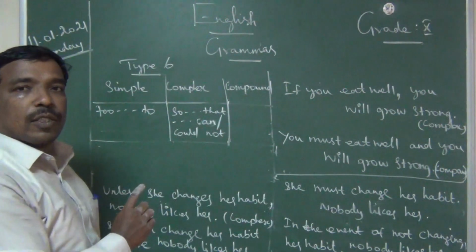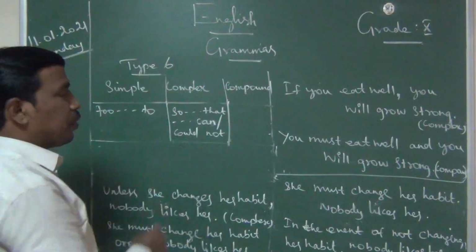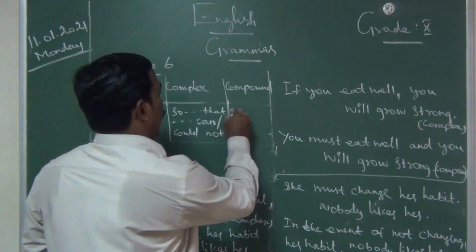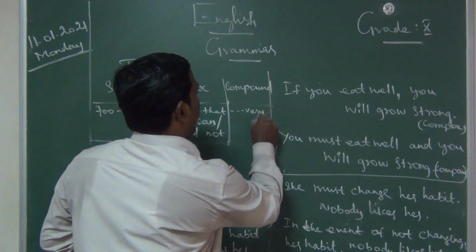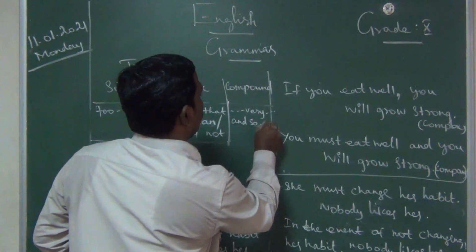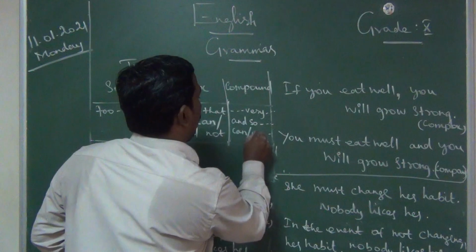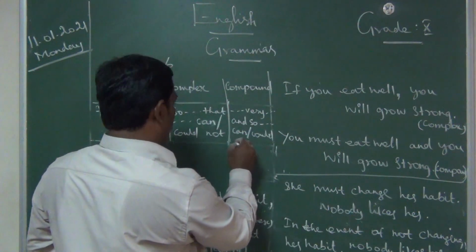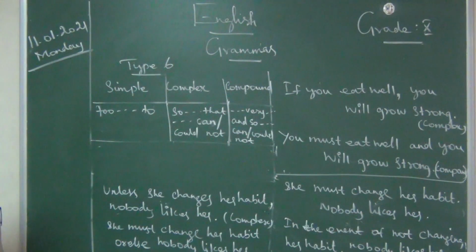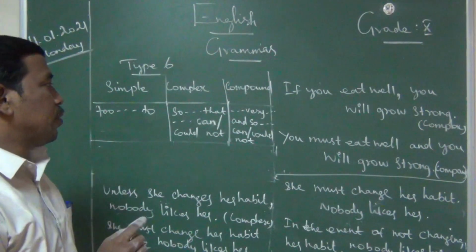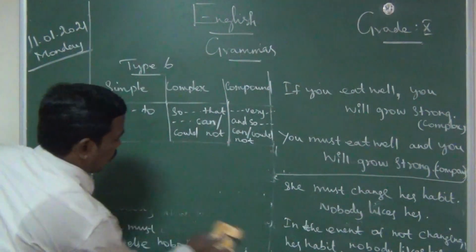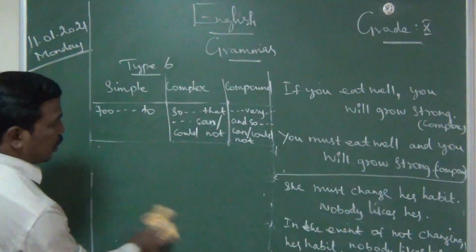Can means for present tense. If the sentence is past tense, we should use could. Okay. So next one is very, and so, can or could not. Okay. So next very word will come, then some words will come, and so can or could not will come. Okay. Little bit write fast. One example I will teach you this class.